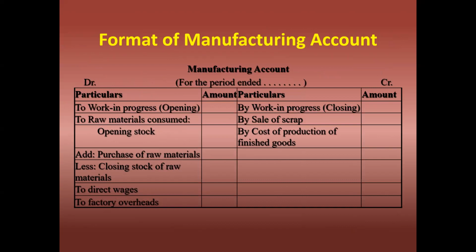The format of manufacturing account. We have to write the heading: Manufacturing Account of Mr. X for the period ended. Next, debit side, credit side, particulars, amount. First, the item will be work in progress, opening balance. Next, raw material consumed, opening balance, add purchases of raw material, less closing stock of raw material, direct wages, and factory overheads. Here, by work in progress closing balance, sale of scrap, cost of production of finished goods.